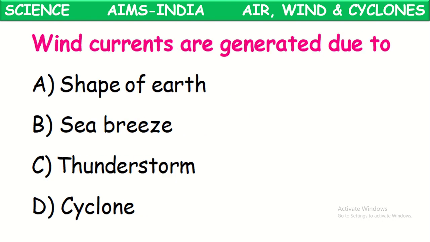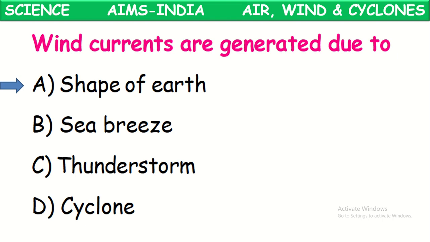Okay, next one. Wind currents are generated due to what? What is the reason for generation of wind currents? Yes, the shape of the earth. As the shape of the earth is spherical, the heat absorbed from the sun will be different at different places. So because of this, wind currents are occurring.